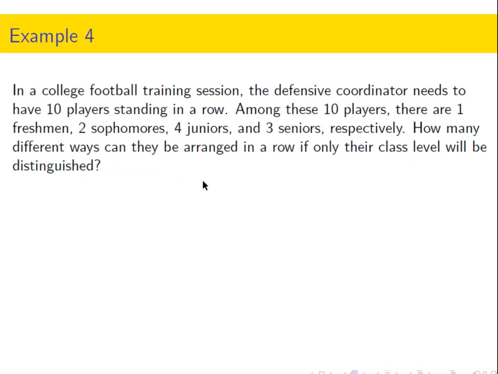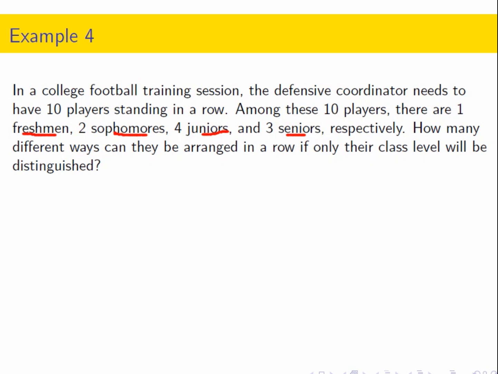Okay, so what about this example? We have college football players and the defensive team is being lined up. There are 10 players and they're going to be lined up into 10 positions. And the only way we can identify them is whether or not they are freshmen or sophomores or juniors or seniors. And we're asked how many different ways can they be arranged in a row.